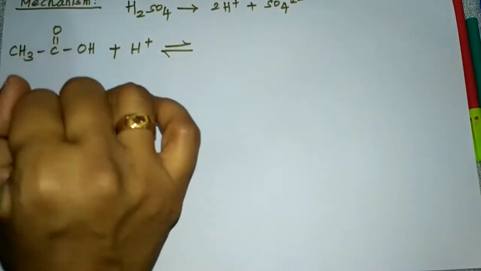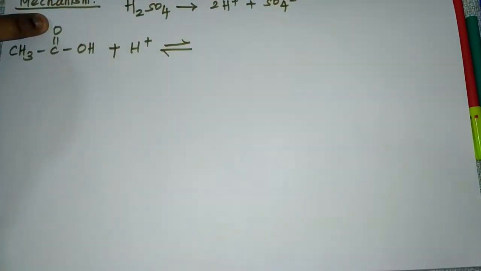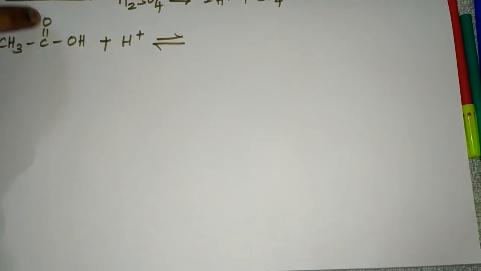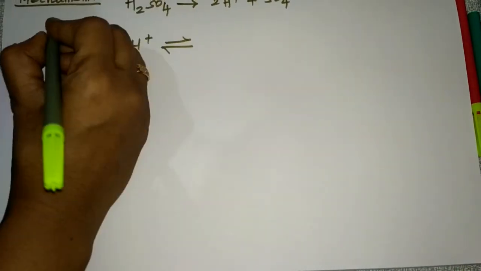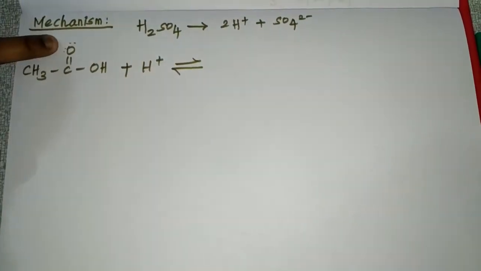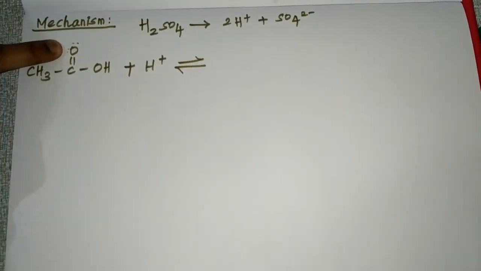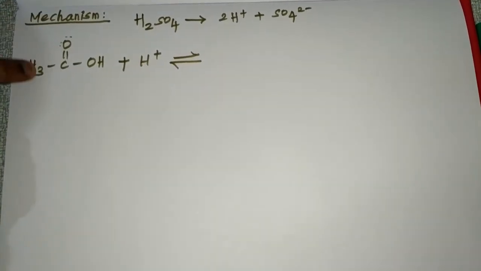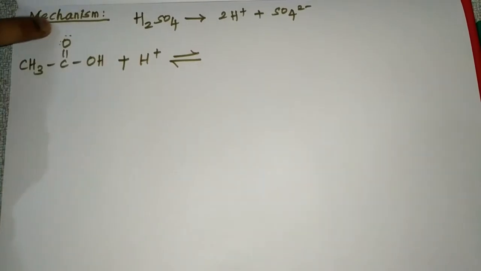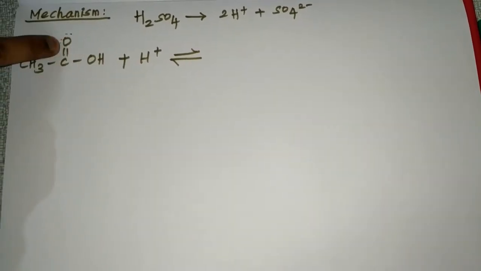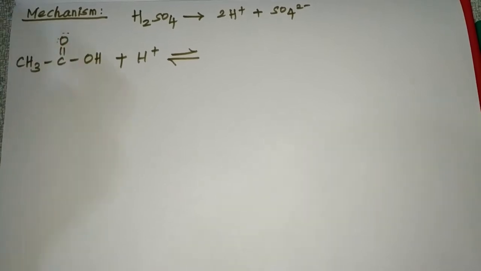In this first step, what happens? Two lone pairs of electrons will be there on this oxygen. So this H+ will get attacked by this lone pair of electrons which is present in oxygen.